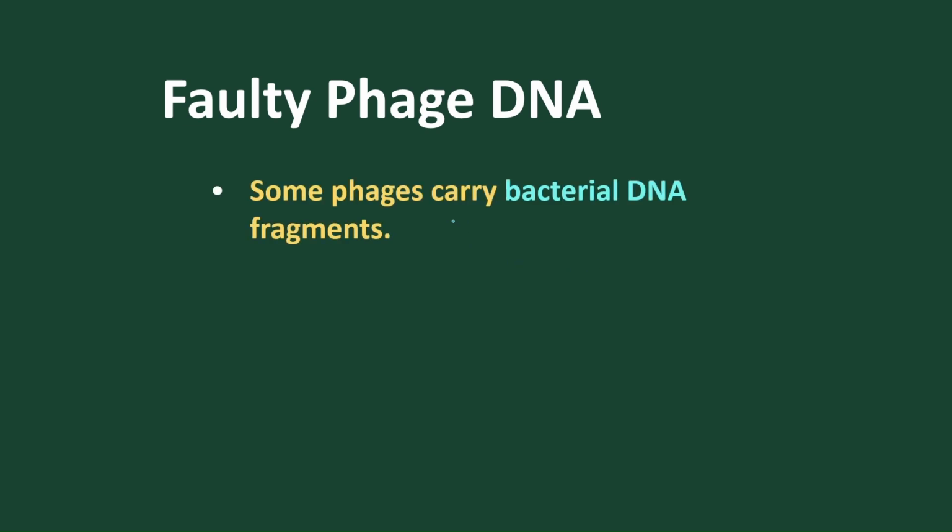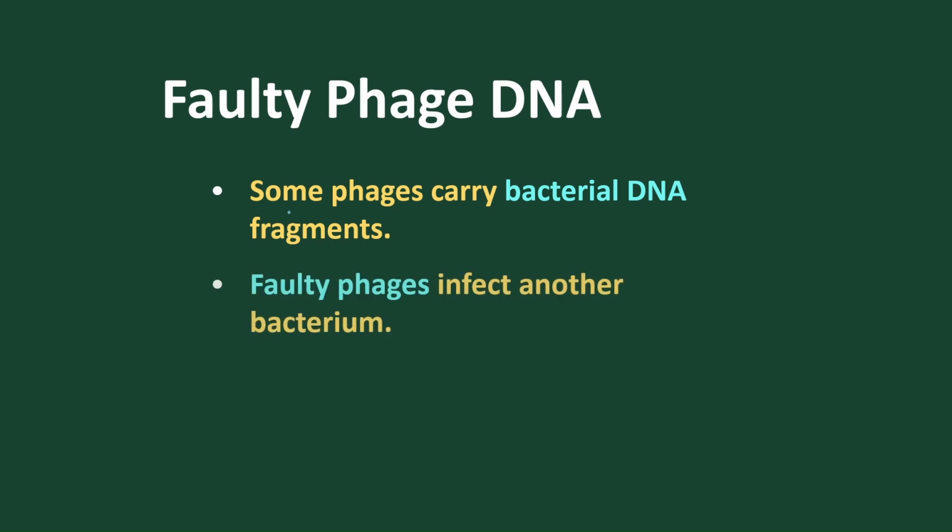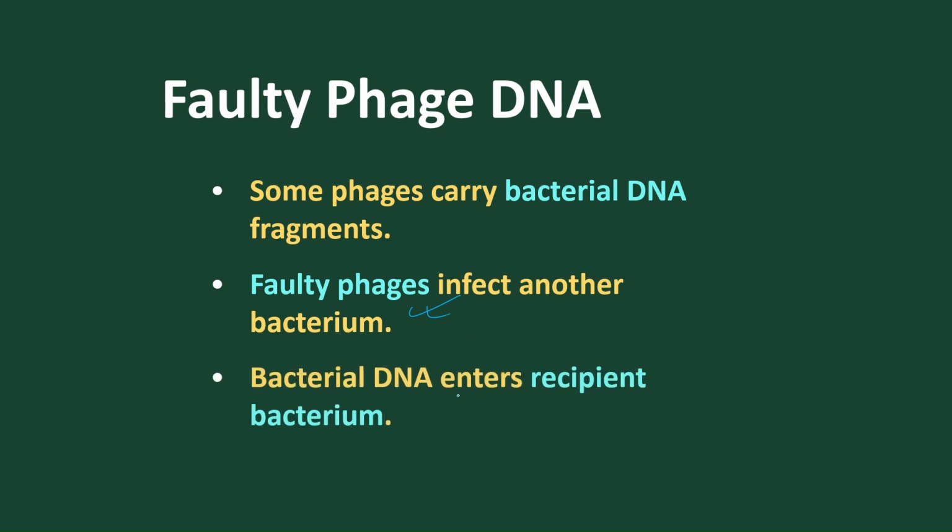But sometimes there is a faulty phage, where some phages carry bacterial DNA fragments. For example, suppose this is the phage, with the viral DNA present and some bacterial DNA present. It moves to another bacteria and releases the bacterial DNA into it, and this bacterial DNA integrates. So faulty phages infect another bacteria and release the bacterial DNA, which enters into it.